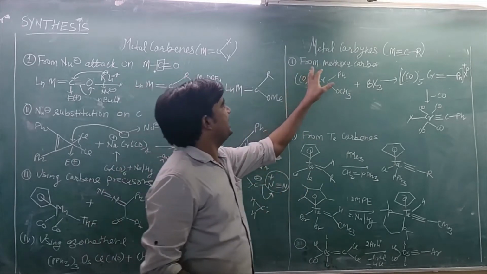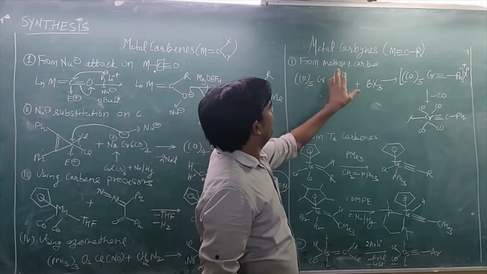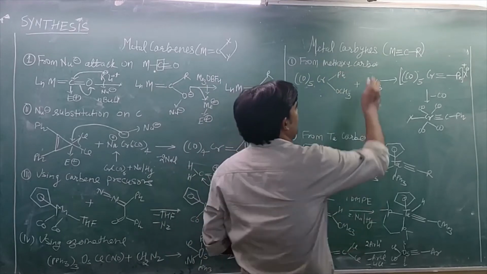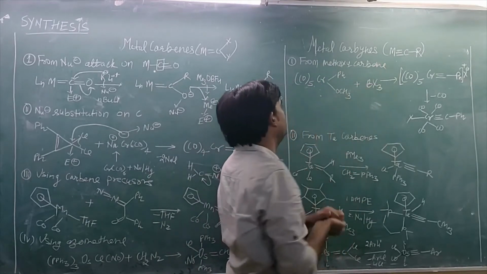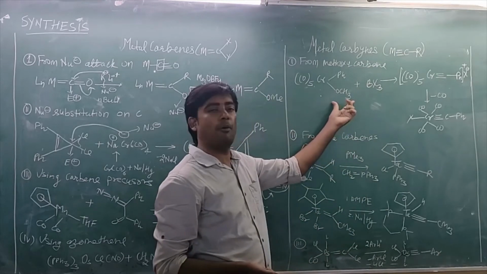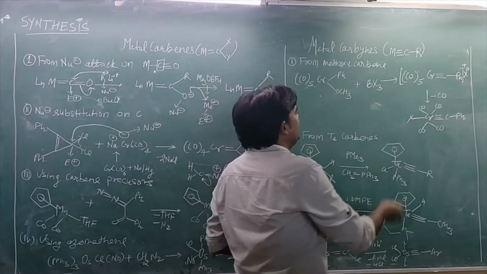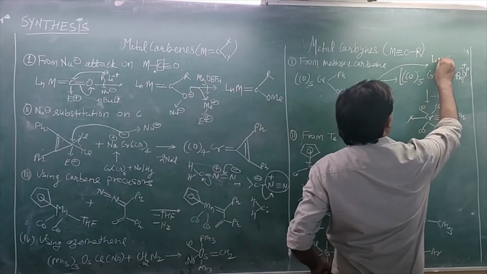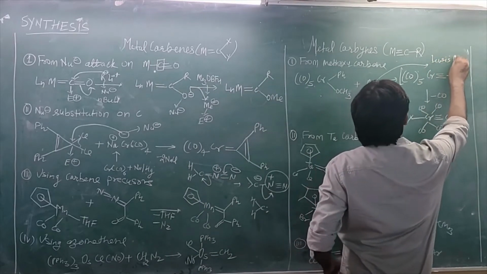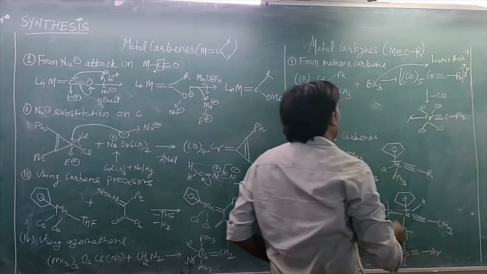Okay, the first strategy is when methoxycarbene, this is methoxycarbene, why is it methoxycarbene? Because of the OCH3, reacts with a Lewis acid. This is a Lewis acid. Why is it?